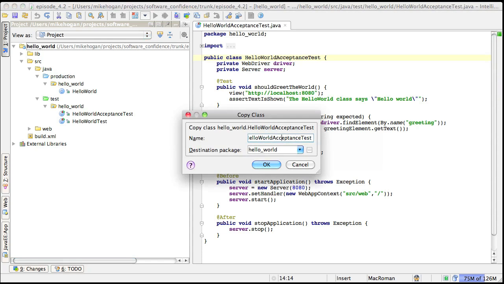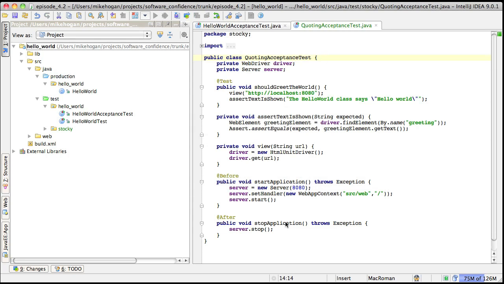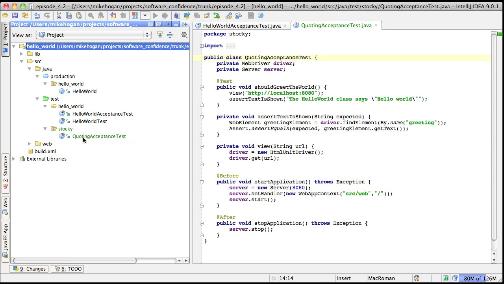So we'll copy the class and call it quoting acceptance test, and we'll put it in a new package. Stocky is the most inventive name I could come up with. This test needs to be repurposed. Should greet the world doesn't apply in this context. What should a quoting test specify? Probably something like should quote a given stock. How unbearably sober is my naming.